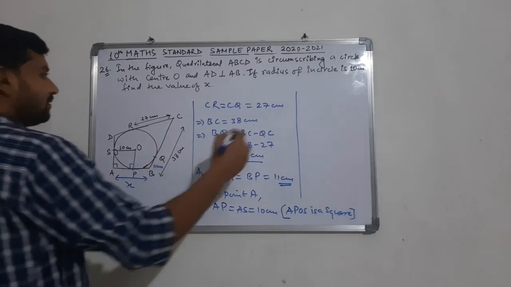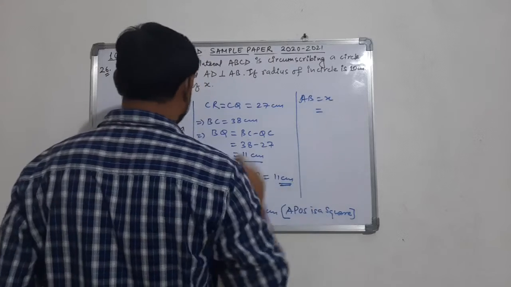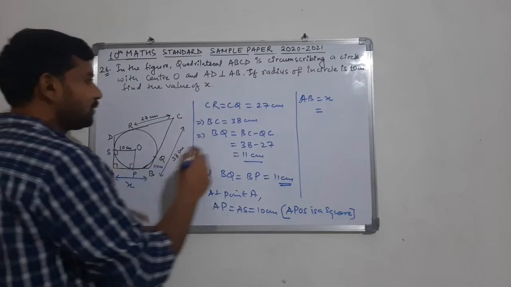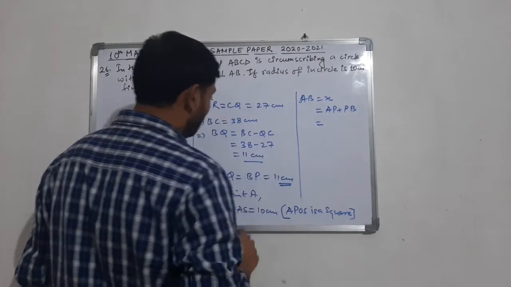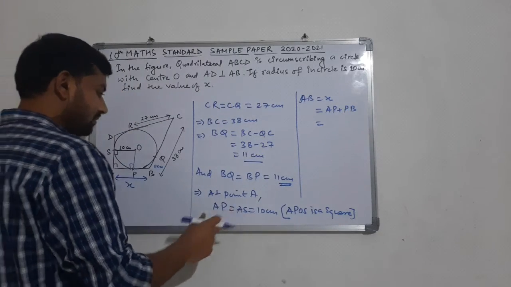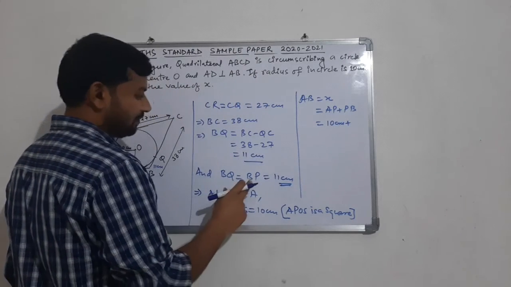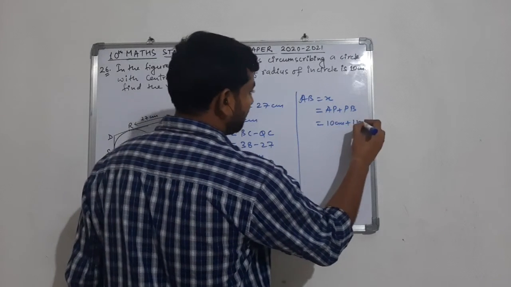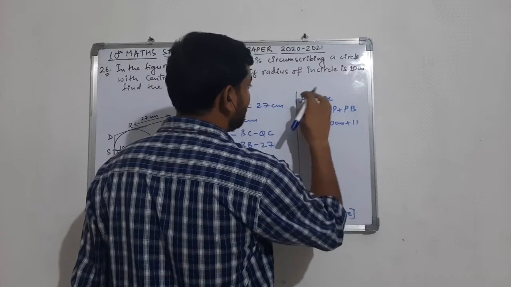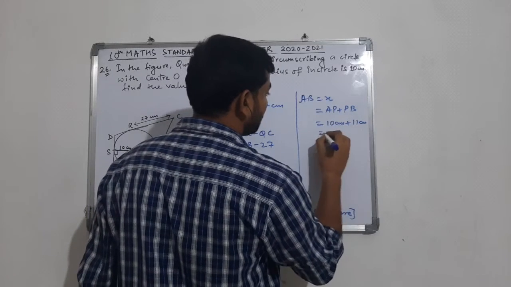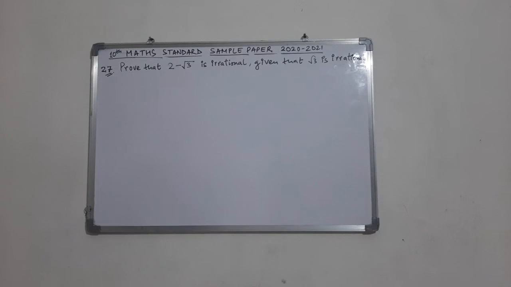So now the x here, AB, which is given as x, is nothing but the sum of AP and PB. AP we have calculated already. AP is 10 centimeters, and PB we have calculated here. PB is 11 centimeters. So in all, if we want to calculate the length of AB, this is nothing but 21 centimeters.